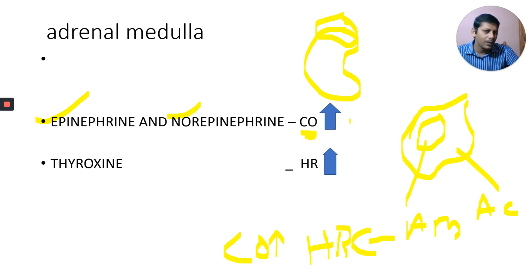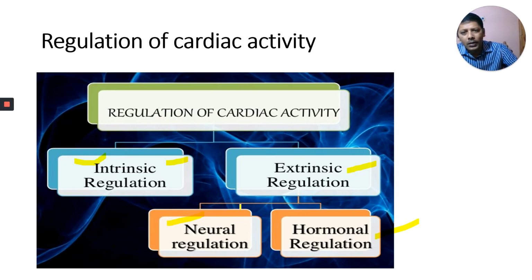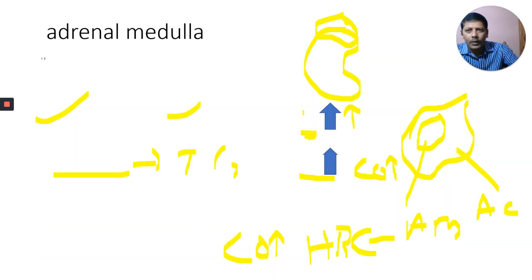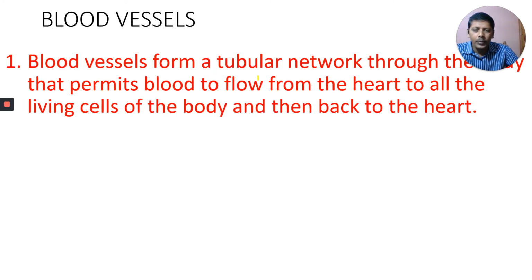Another hormone, thyroxine, secreted by the thyroid gland, also increases heart rate as well as cardiac output. This is the hormonal regulation of our cardiac activity. Okay, that's about regulation of cardiac activity. Next, we talk about blood vessels.